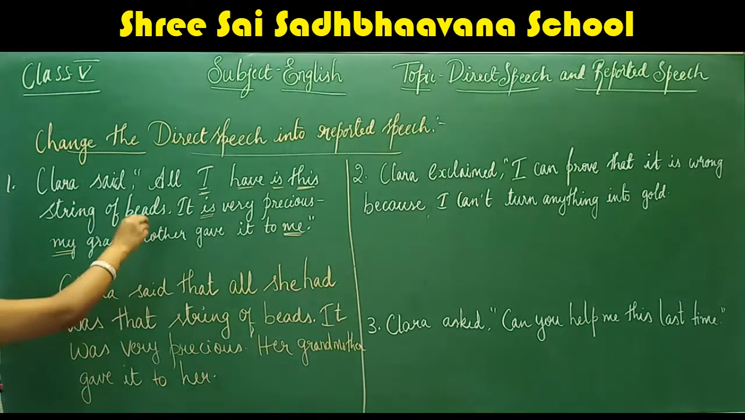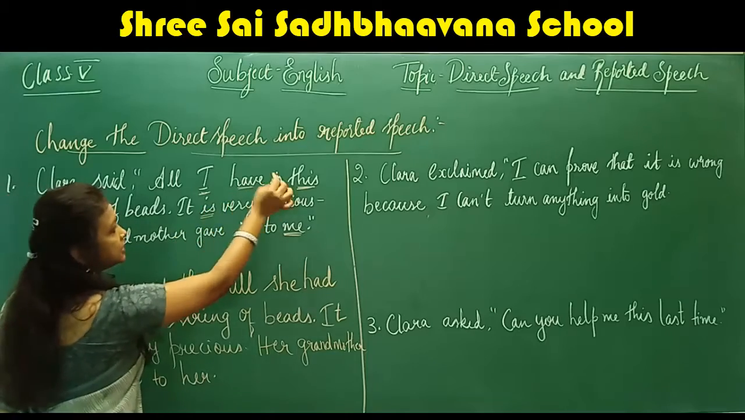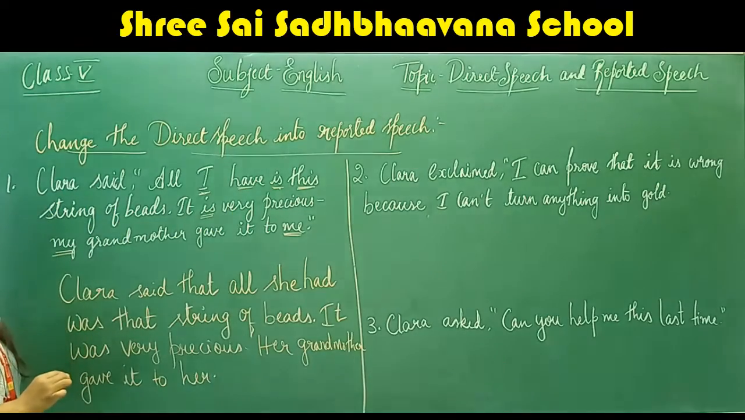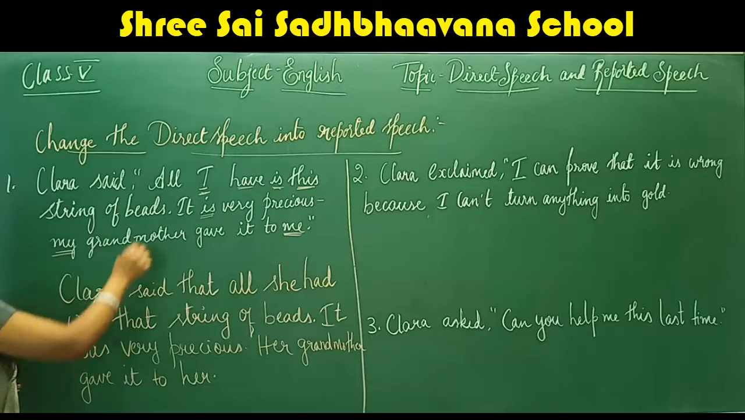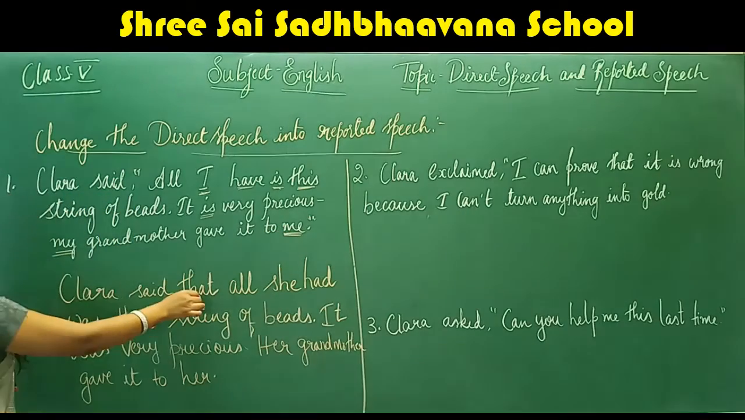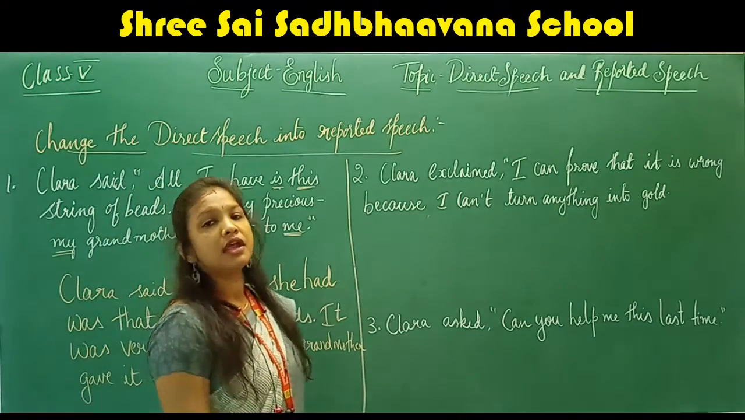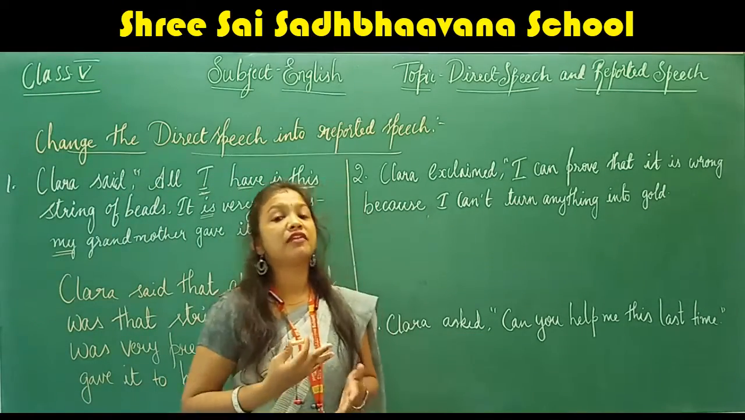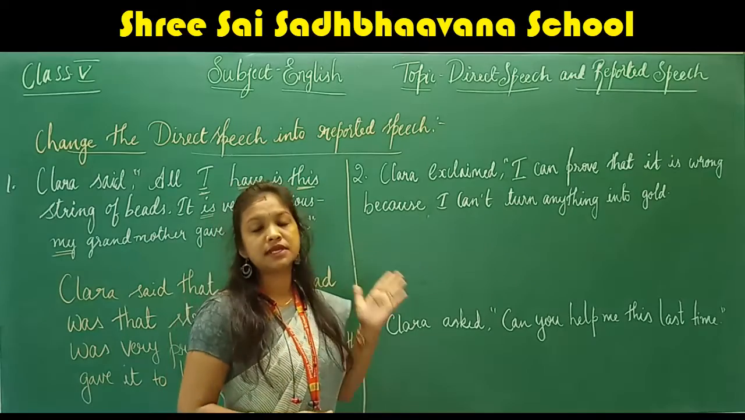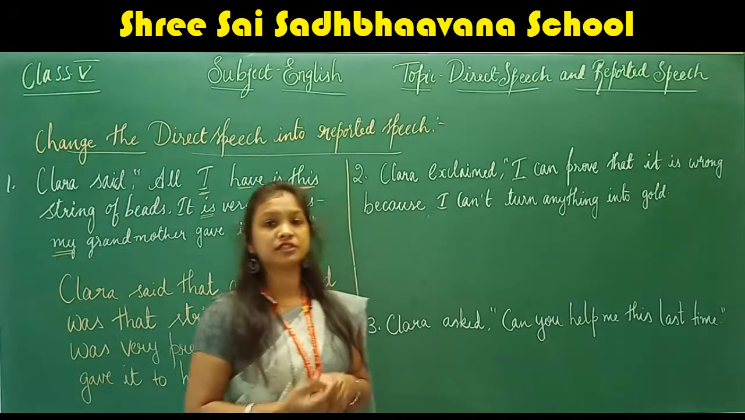And so, children, we have changed the tenses, we have changed the pronouns, we have changed present tense verbs into past tense verbs. Correct? And also we have removed the inverted commas and we have used the conjunction that. Children, I hope you have understood the changes we have to make while converting direct speech sentences into indirect speech. So next we will move to the next question.